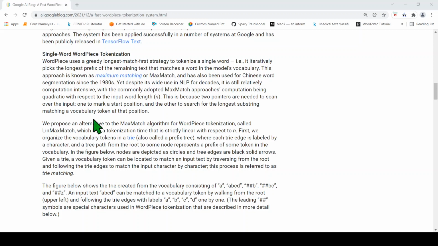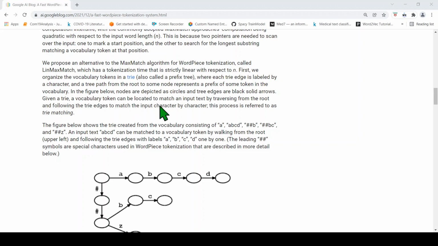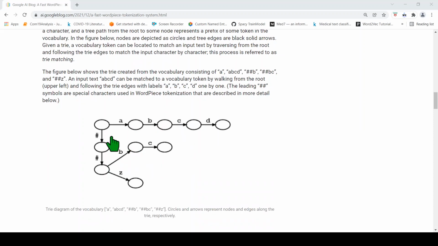Okay, so they are converting from quadratic time complexity to linear time complexity over here. For this, they organize the vocabulary tokens in something called a trie, or a prefix tree, where each trie edge is labeled by a character and a tree path from root to some node represents a prefix of some token in the vocabulary. So they have shown an example of a trie over here.